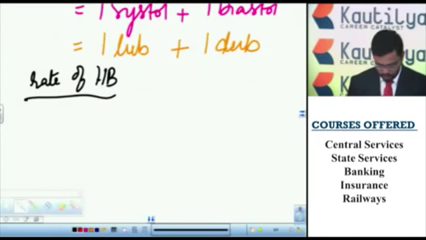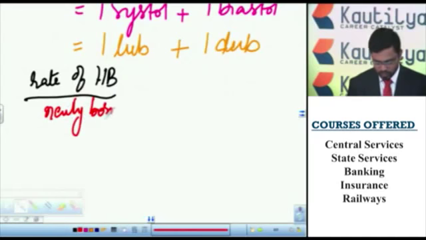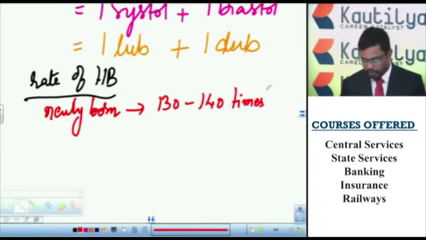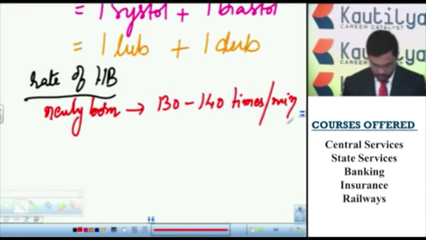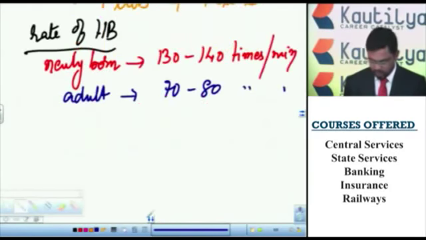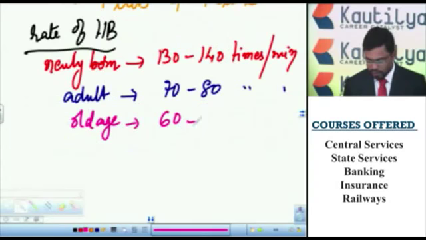The rate of heartbeat in a newly born child is 130 to 140 times per minute, and the rate of heartbeat in an adult is 70 to 80 times per minute. In old age persons, it is 60 to 70 times per minute.